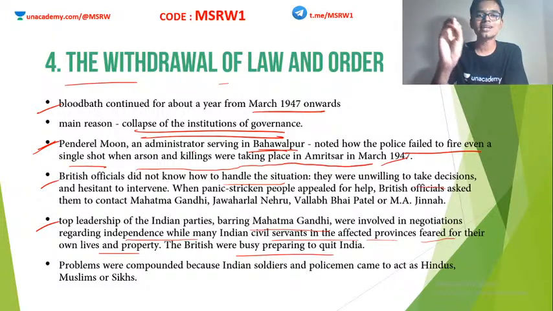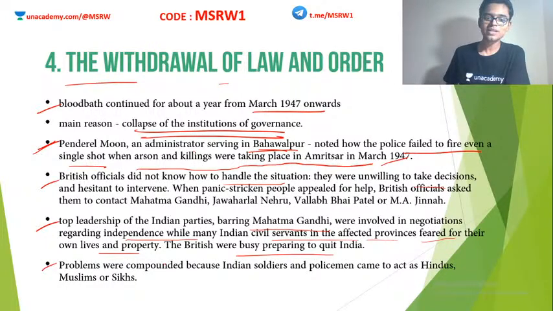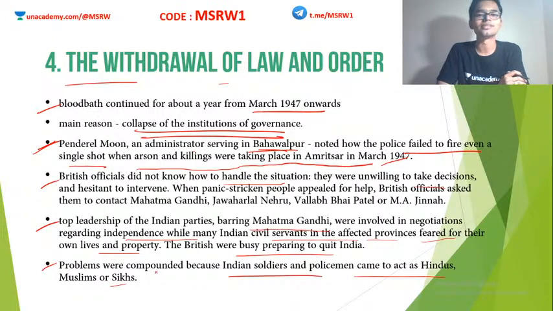Okay, so nobody was caring about what was going on in India. That is what I'm basically trying to say, apart from Mahatma Gandhi. So problems were compounded when Indian soldiers and policemen came to act as Hindus, Muslims or Sikhs. This is the final issue.